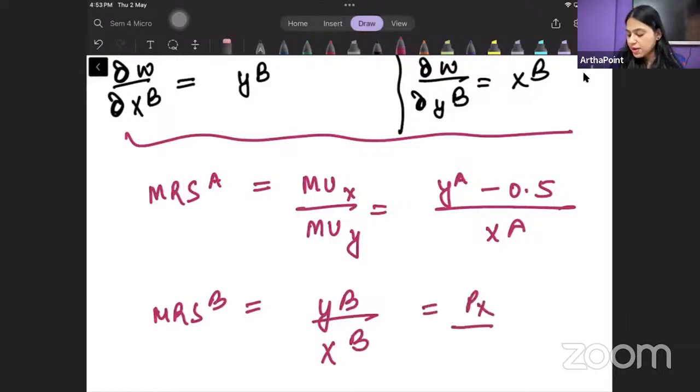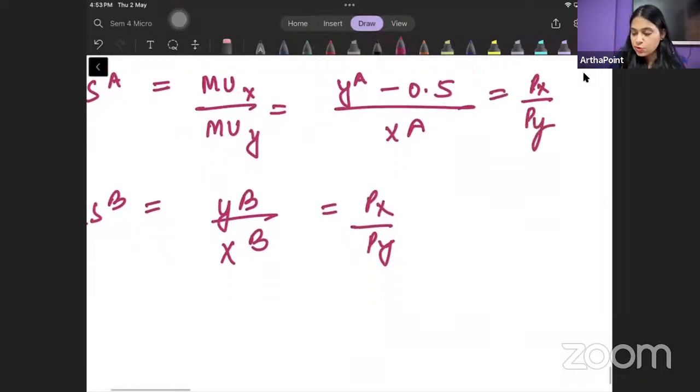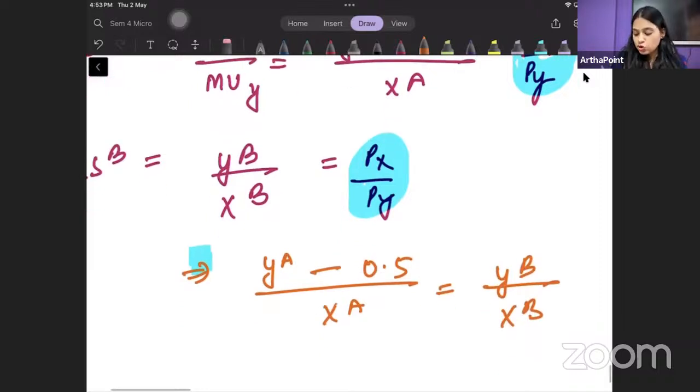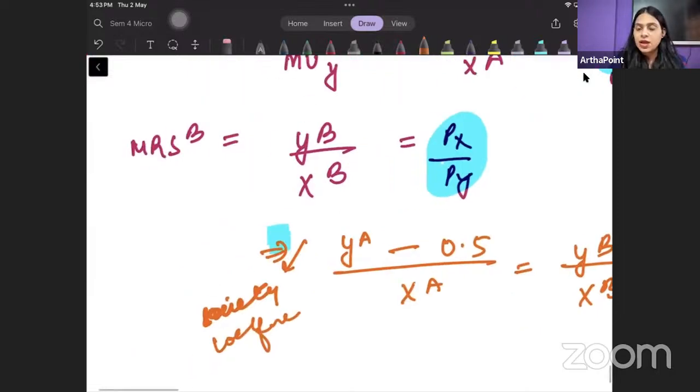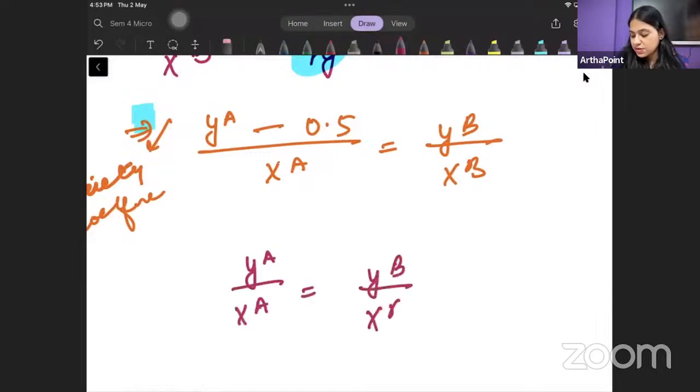दोनों ही इंडिविजुअल अपने एमआरएस को प्राइस रेशियो से इक्वेट करते हैं at equilibrium. MRS is equal to PX by PY, and since they face the same price, they equate it to the same price ratio. So from here, बच्चे, the condition that we get, it will be YA minus 0.5 by XA is equal to YB by XB. So this is the society welfare maximization condition. और when individuals were maximizing their utility, तो क्या condition आ रहा था? YA by XA equal to YB by XB.